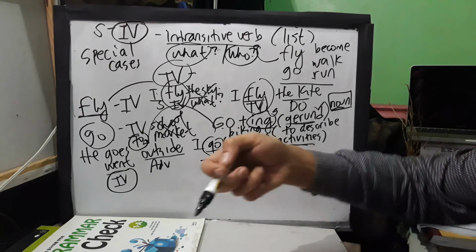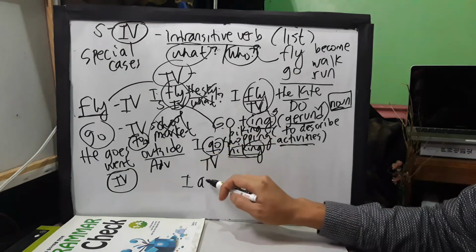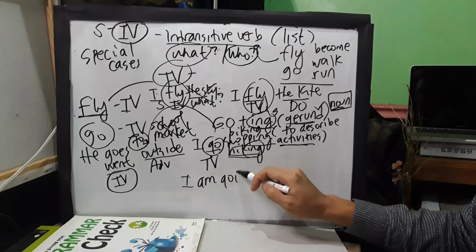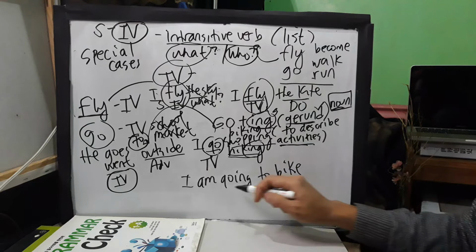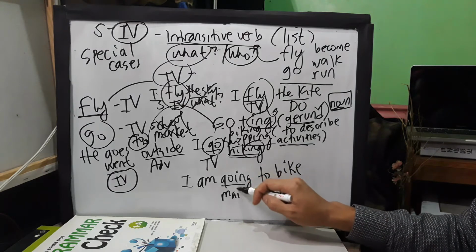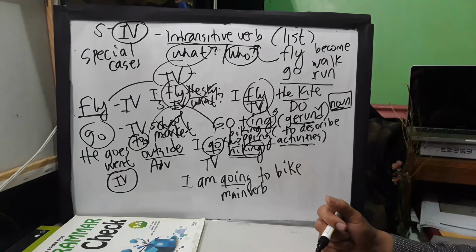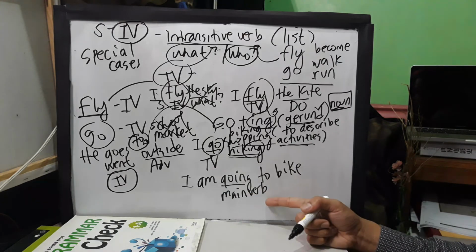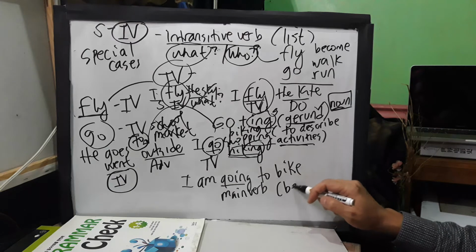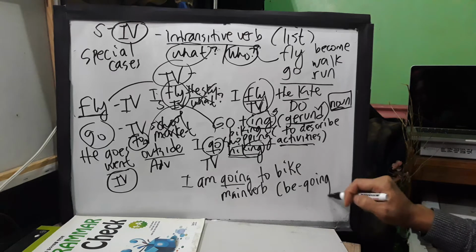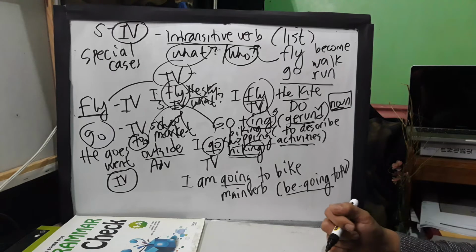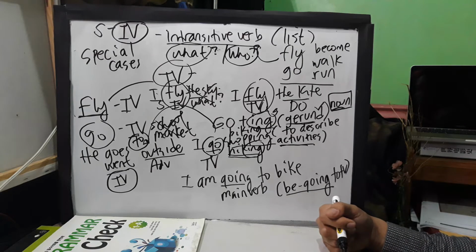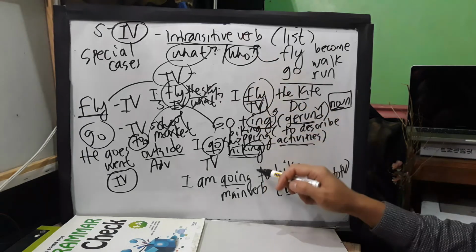Go here is what? Transitive verb. But if we use this kind of sentence pattern, for example, you can say, "I am going to bike." Going here, teacher, is already, yes, a main verb here, and this is already the continuous tense of the verb. So, teacher, "I'm going to bike." This is already a different construction. That is already your be going to plus verb. That is already a form of your present continuous. Your be going to, it's a different already.